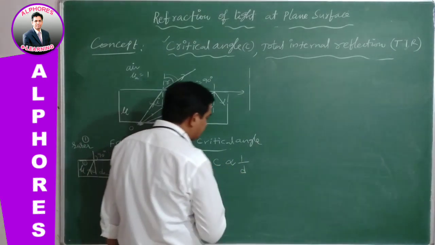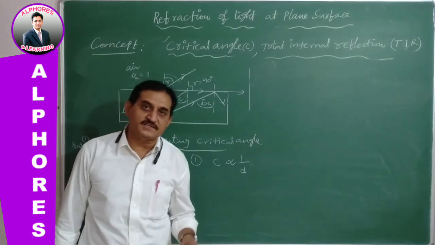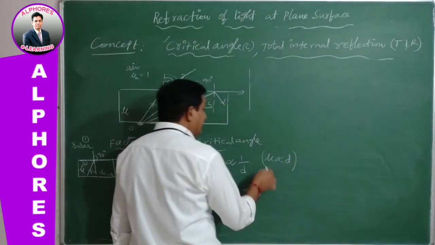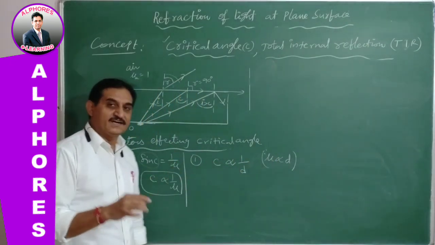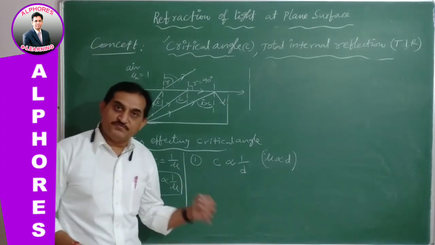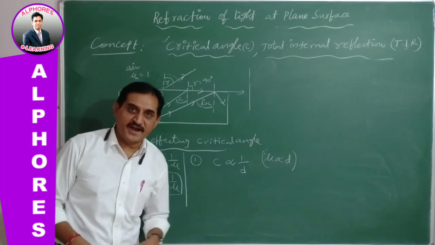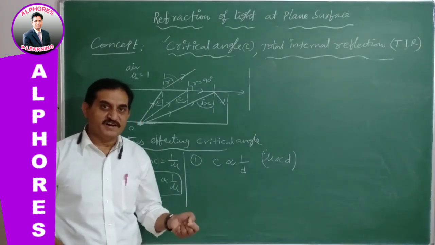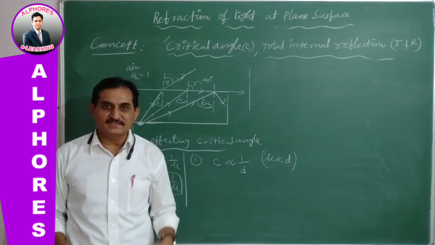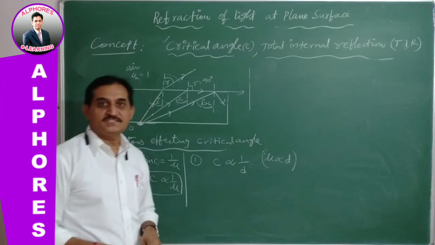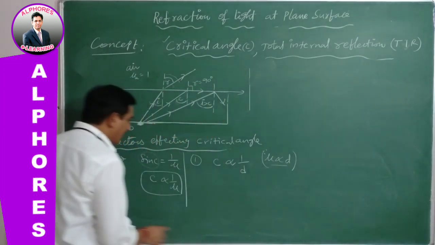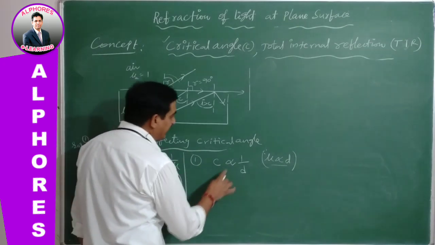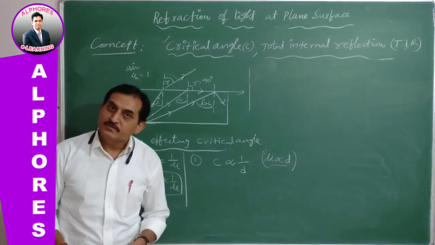The material density influences the critical angle because mu is directly proportional to density D. If a medium is optically denser, its refractive index is also greater. We can understand this from vacuum, with index 1 and no medium, then air, where the density somewhat increases, then water, glass, and diamond: as density increases, refractive index also increases. Therefore these two are proportional. As C is inversely proportional to mu, and mu is directly proportional to D, the critical angle is inversely proportional to the density of the material medium.